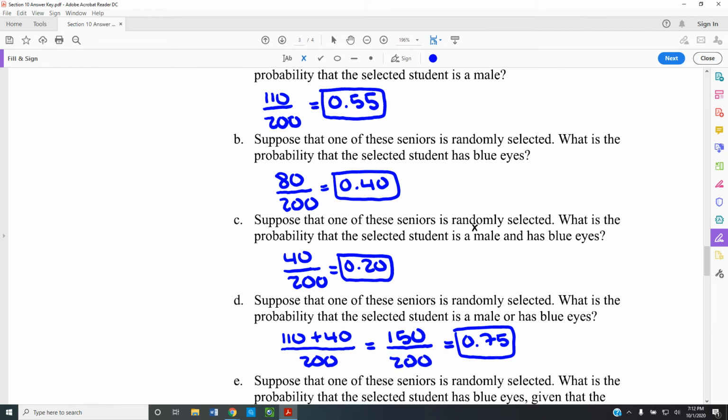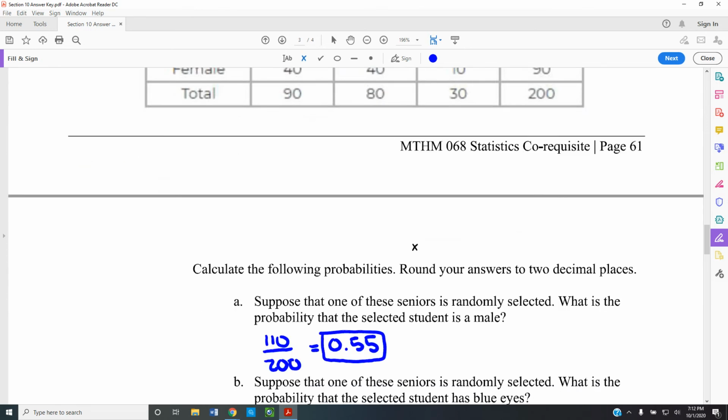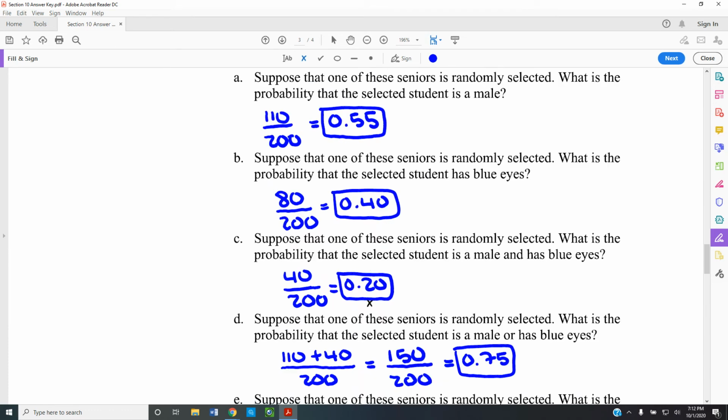Suppose that one of the seniors is randomly selected. It has to keep telling us that because a random selection is the only way I can get a probability. What is the probability that the selected student is a male and has blue eyes? All right. If I find the males here and I intersect them with the blue eyes here, I am right here at 40. 40 out of that 200 is now 20%.